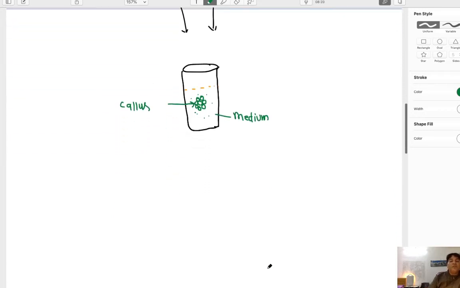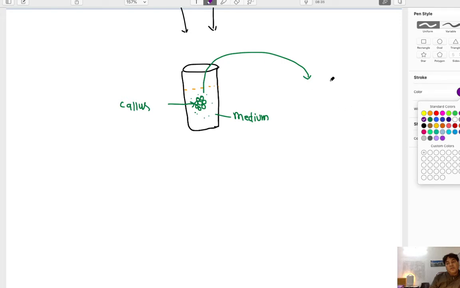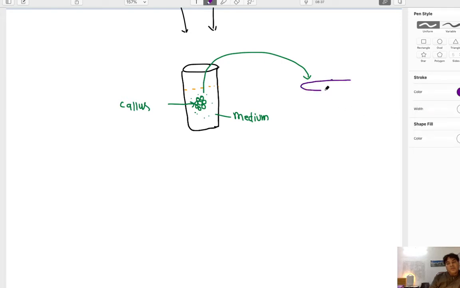And then because this nutrient medium is now old and may have an improper amount of nutrient constituents in it, we have to transfer this callus from one medium into another medium. So this is another medium. Now we can take a broader vessel this time.